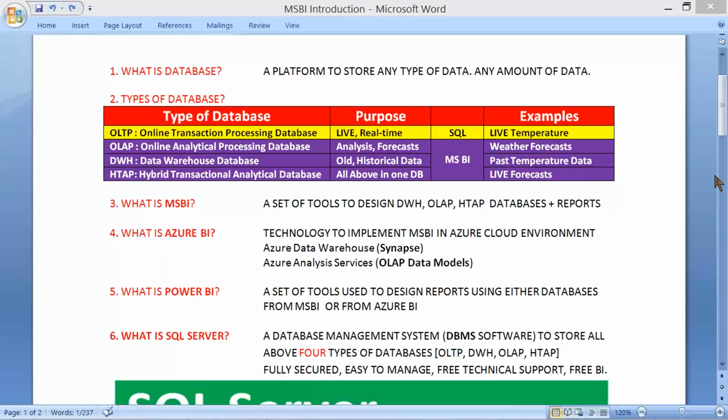And we have additional big data sources as well. So, truly speaking, the implementation of MSBI in Azure, it's all about big data storage activities. Now, what do you mean by big data? Yes, unlimited data.